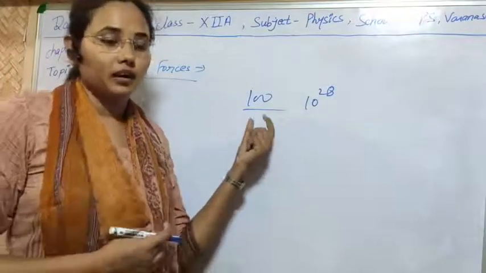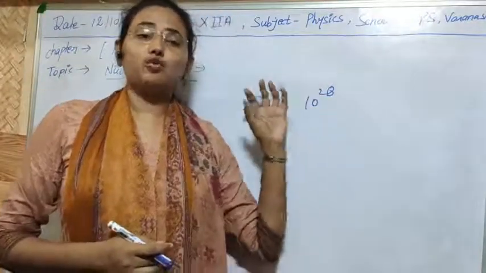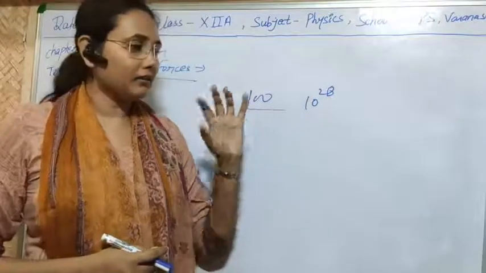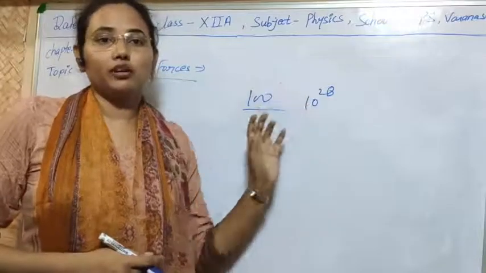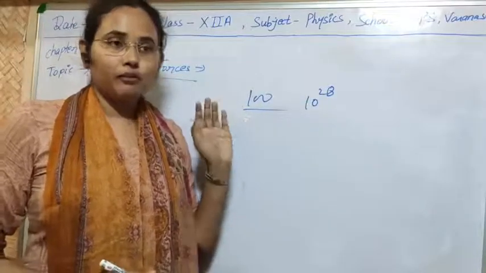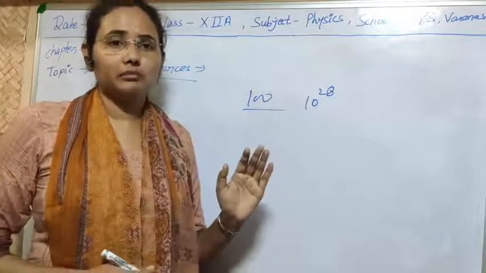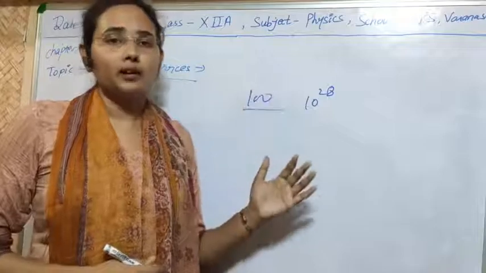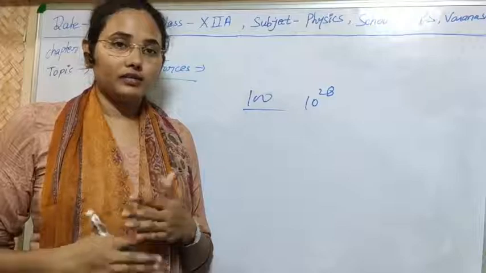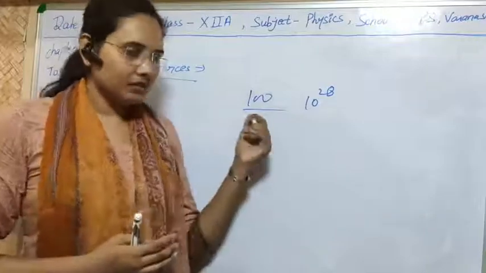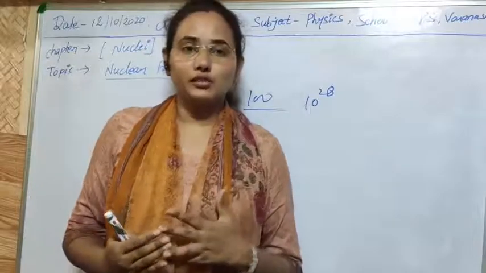That's why the nucleus of an atom is the strongest and most stable part, and we can't break it by simply adding some amount of energy to it. If we have to break the nucleus, we have to apply a large amount of energy, of the order of several mega electron volts, which can't generally be produced easily. So these forces are really very strong.